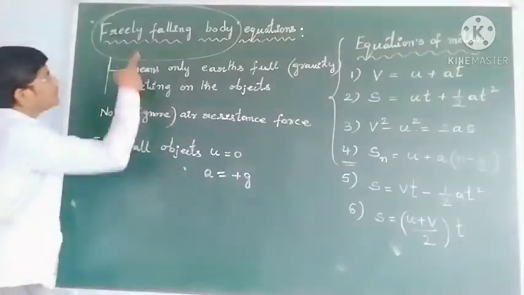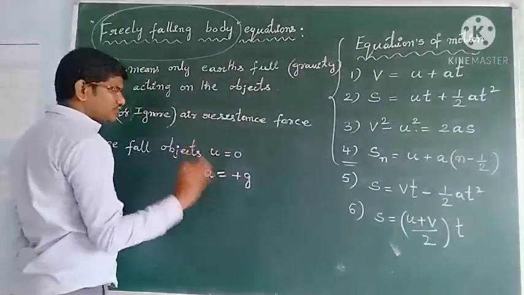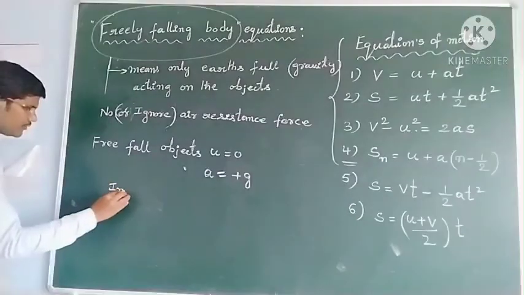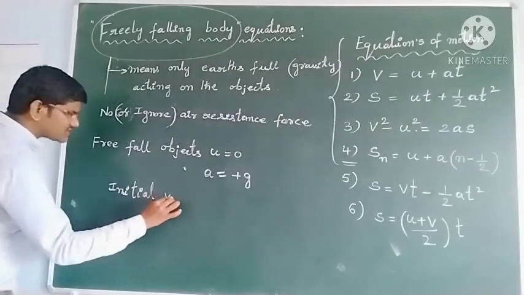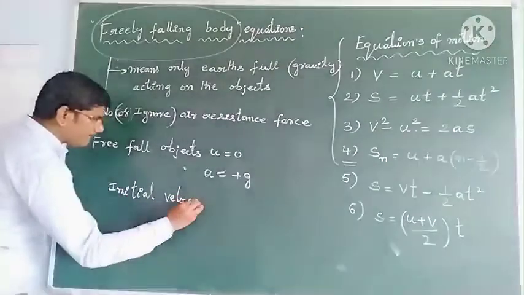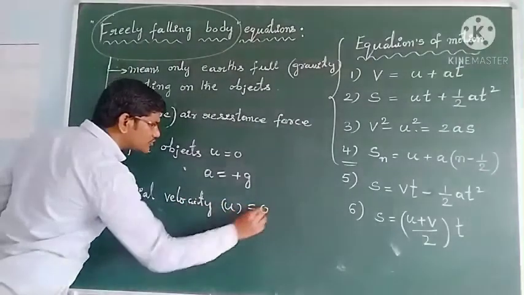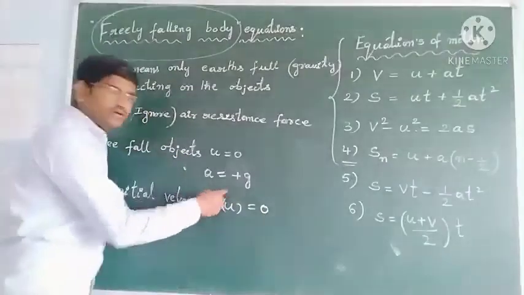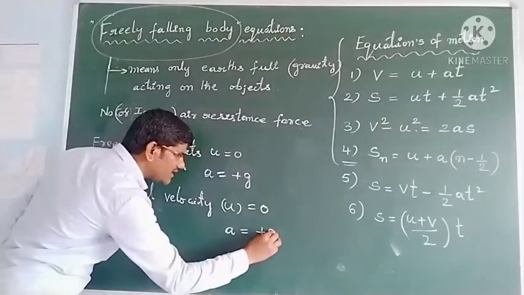So for free fall objects, u, that is initial velocity, is equal to 0, and acceleration a we have to write as plus g.